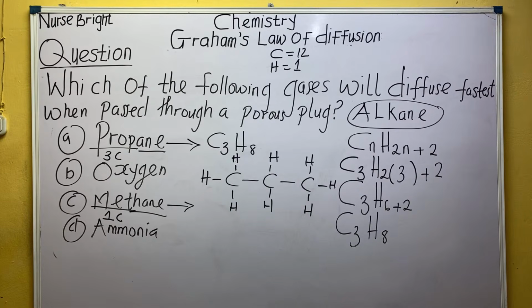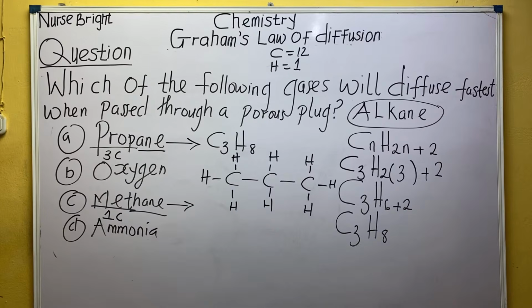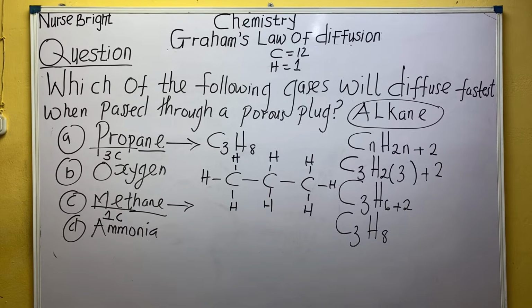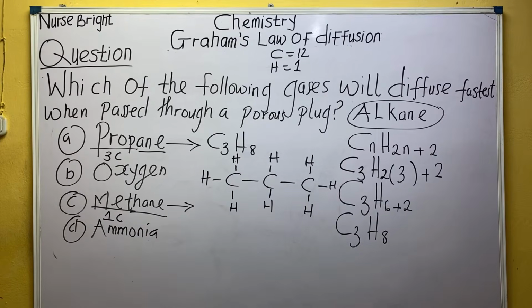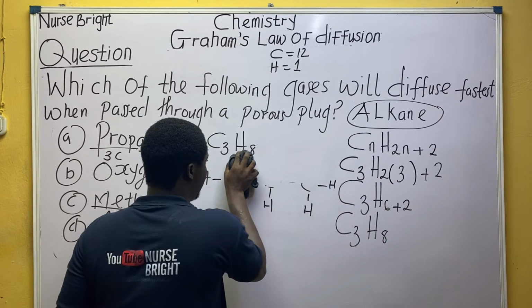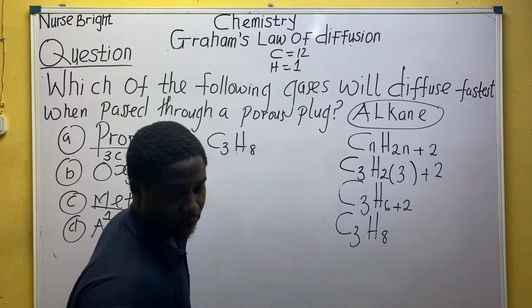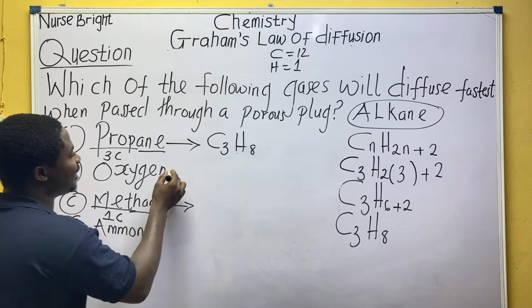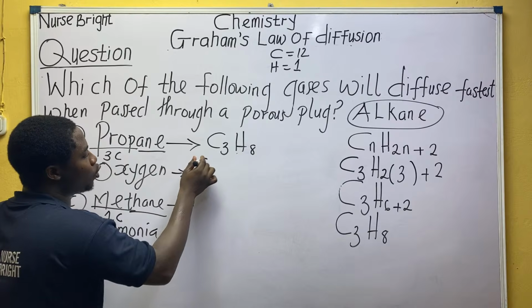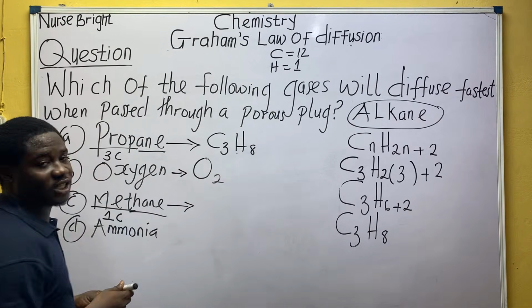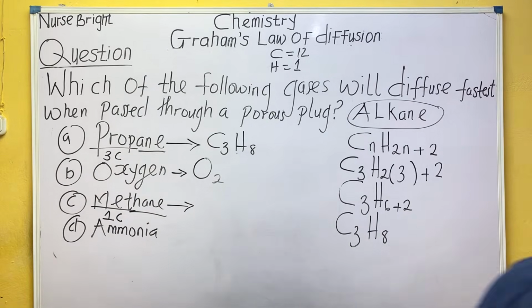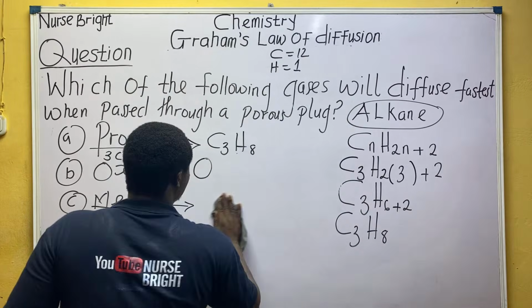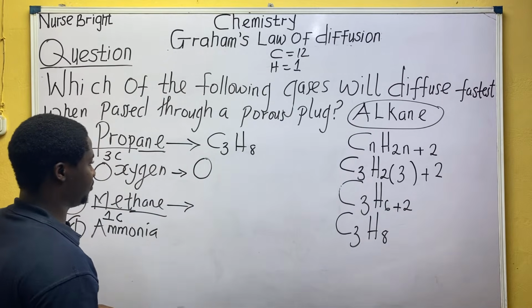C3H8 is the chemical formula for propane. Alright. What about oxygen gas? It is O2. So oxygen gas does not change.